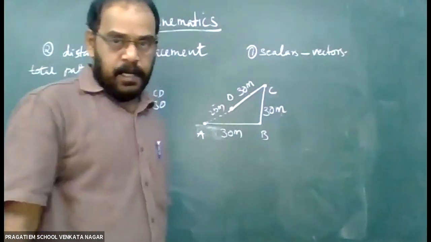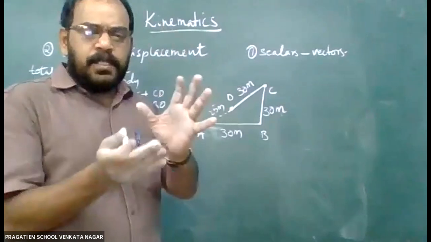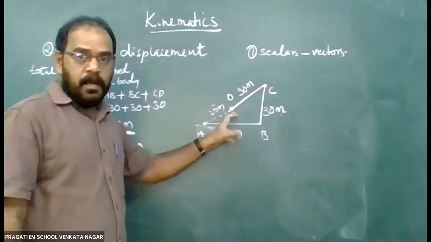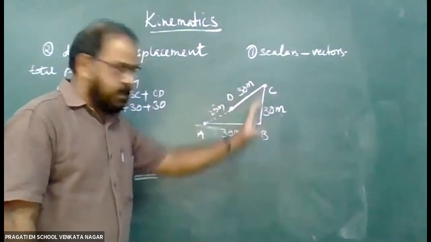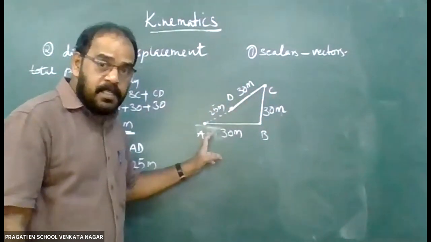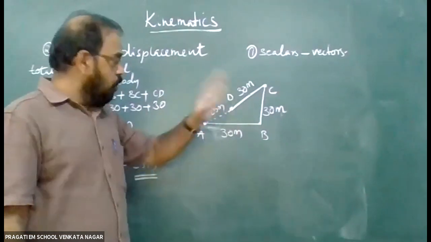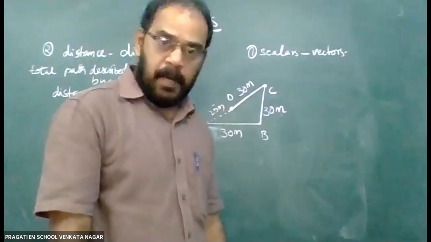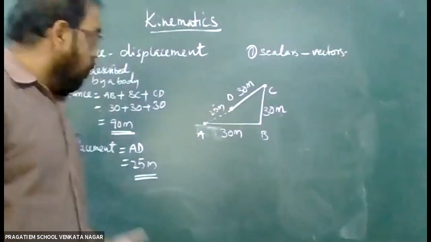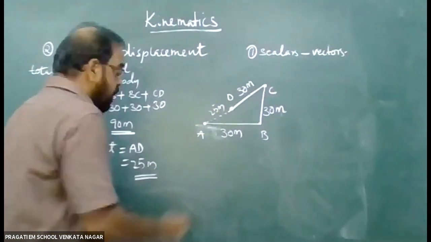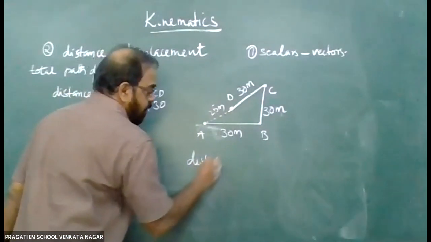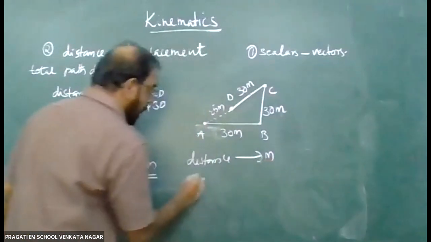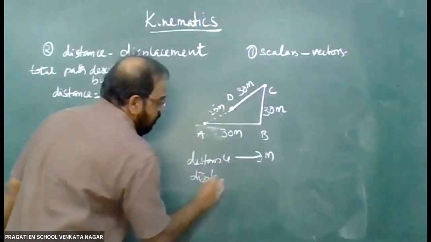We already said: that is the shortest distance from the initial position to the final position. We need not consider all these other things. Where I was first, where am I now? The distance between the initial and final position is called displacement. The unit of distance is meter, and displacement also meter.